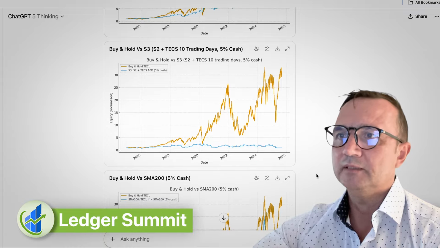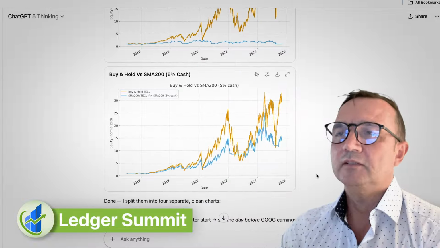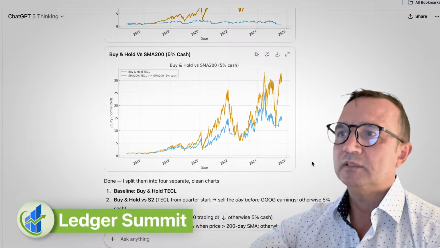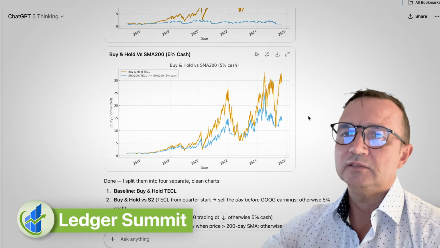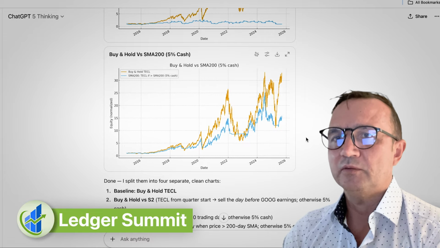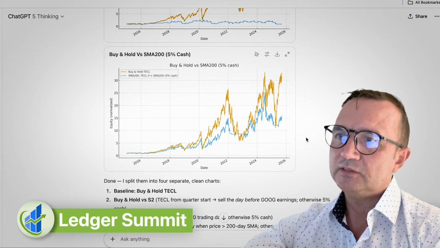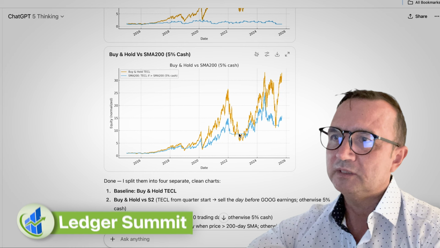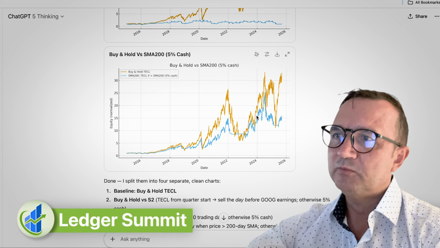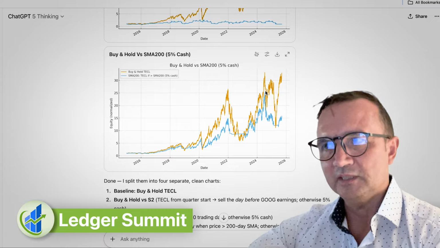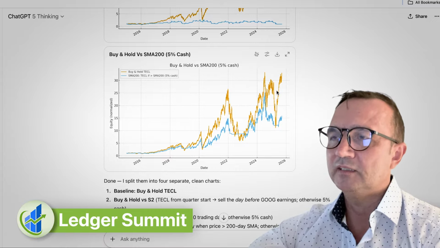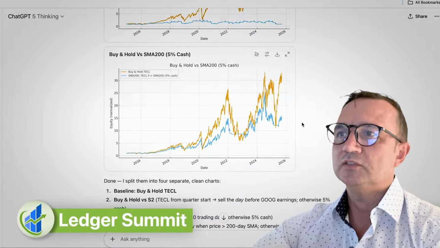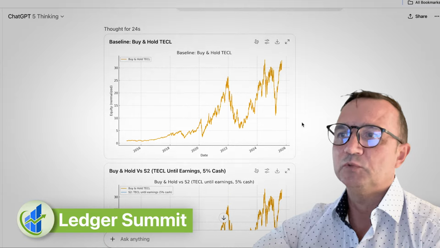You're way behind. And then this is the last strategy, when you stay invested while the market goes up above SMA 200, and otherwise you go into cash. In this case, you're invested 70% of the time and 30% you sit in safe assets. You can see that the blue line is behind, but not far behind at some places. You see it's actually doing better here, then it goes up with the market, and then it goes down when volatility increases, and so it ends up behind. So obviously, based on these charts, you can say that the buy and hold strategy is way more superior.